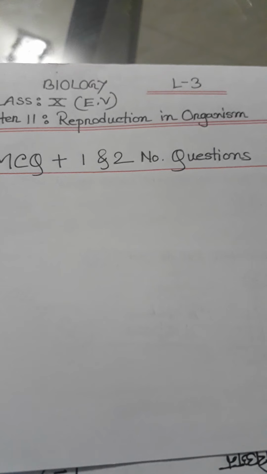Connected corolla is found in Dhutora, and separate petals are found in China rose. In Dhutora you find united petals.